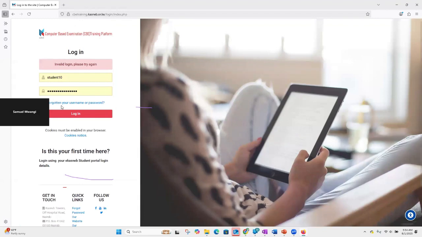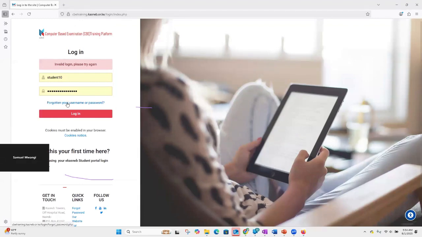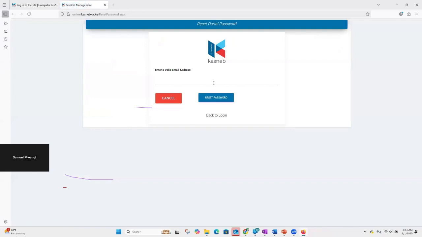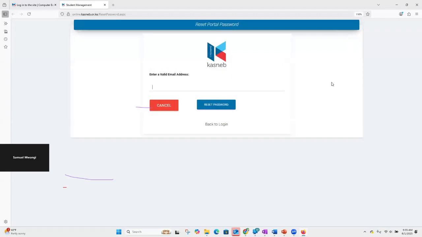So what am I then supposed to do? I'll be forced to click on this forgotten password. So allow me first to ditch this screen. I'll click on the forgotten username or password. And once I click on it, I'll be taken to a screen that asks me to reset my password, as you can see up here. And on this screen, it has a place where I'm supposed to type in my email.